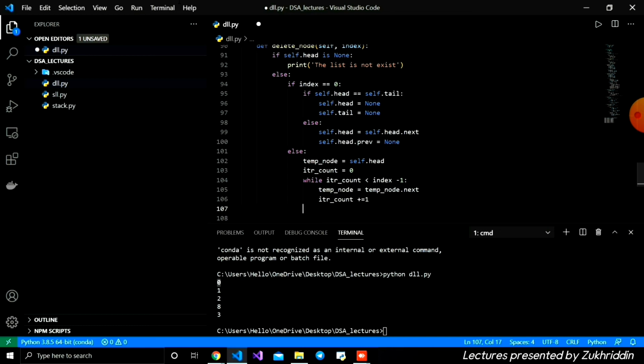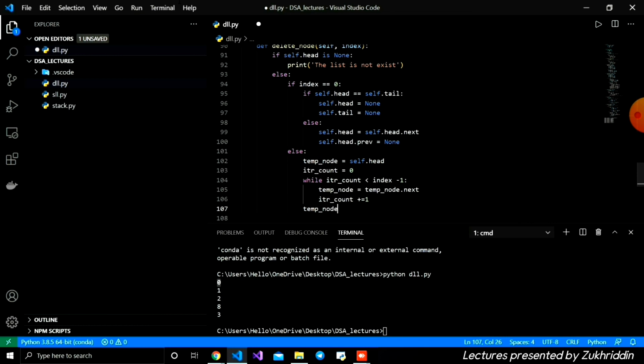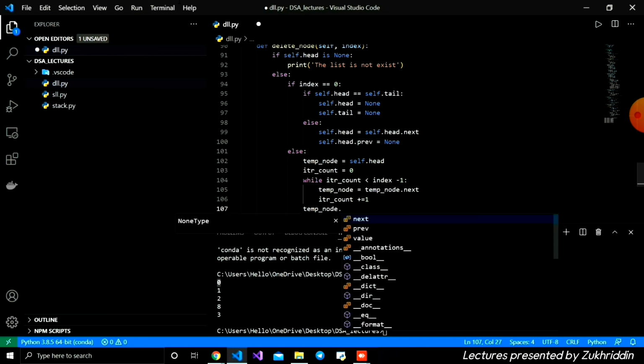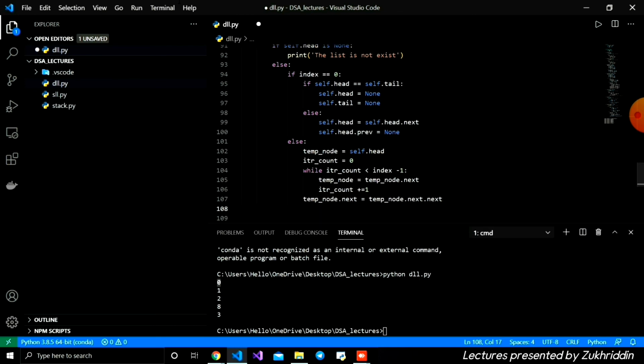And outside the while loop I'm going to write the logic for deleting the node at the index. For this I'm going to write temp node.next is equal to temp node.next.next, which is how we are accessing it. Here temp node.next is the next node, and after that there is the third node.